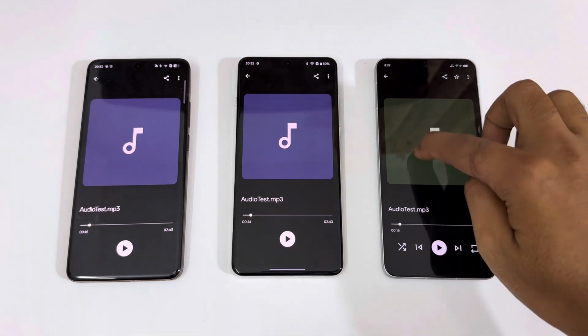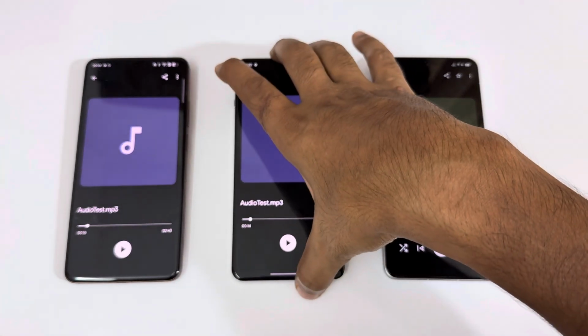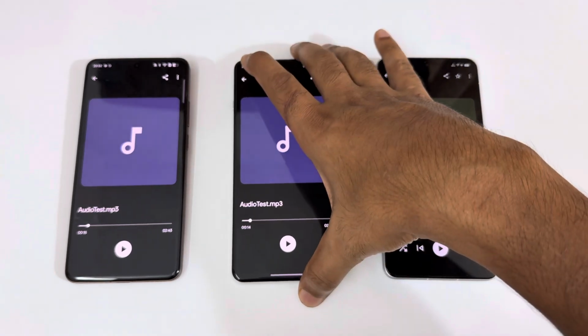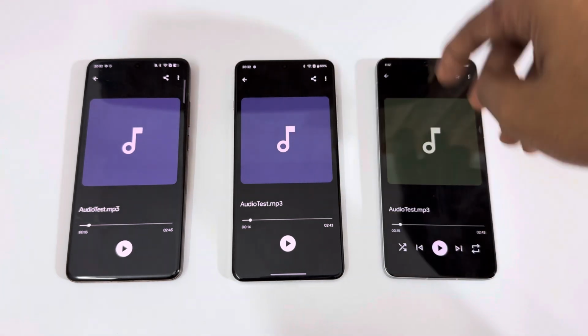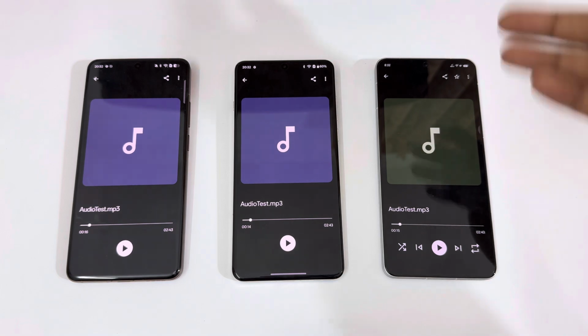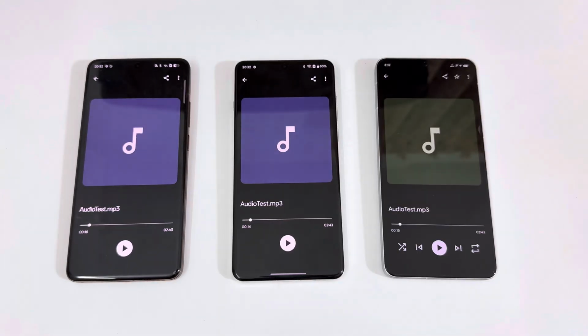Out of these three, if you ask me which one was the best for the all-round sound experience, then I would say obviously the OnePlus 13 is better in terms of the audio, especially the stereo effect and the quality of the audio. It's slightly better. And if you ask me about the margin, it's approximately 2 to 3% better than the iQOO 13 and about 5% better than the Realme GT7 Pro.